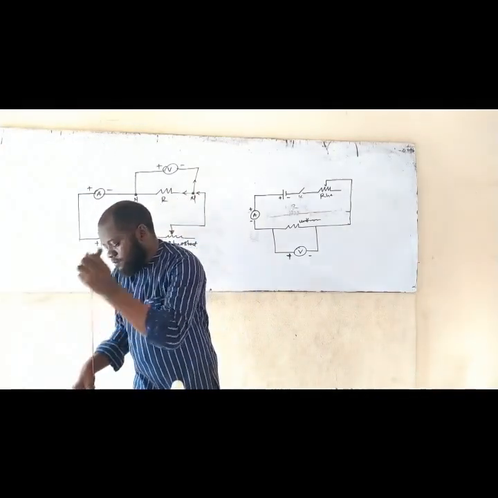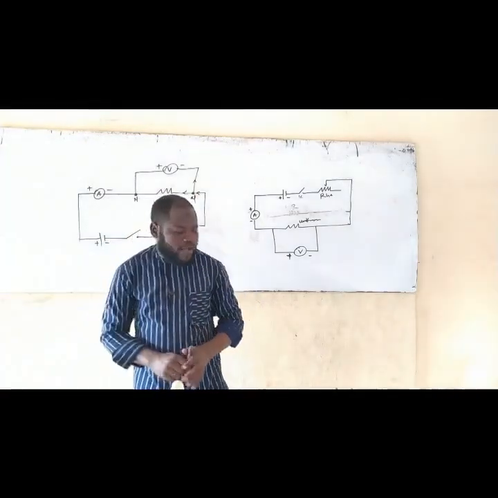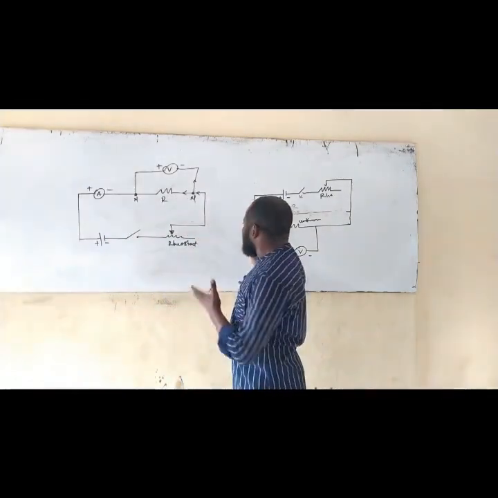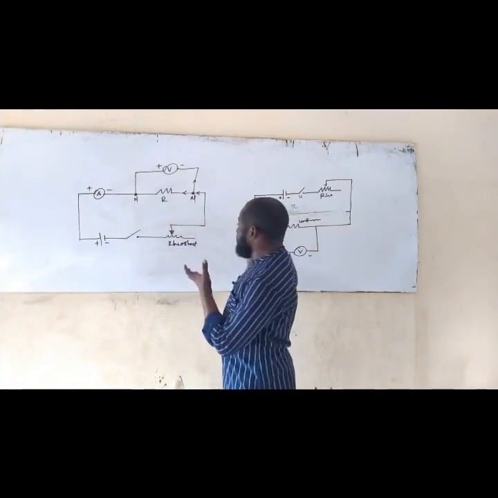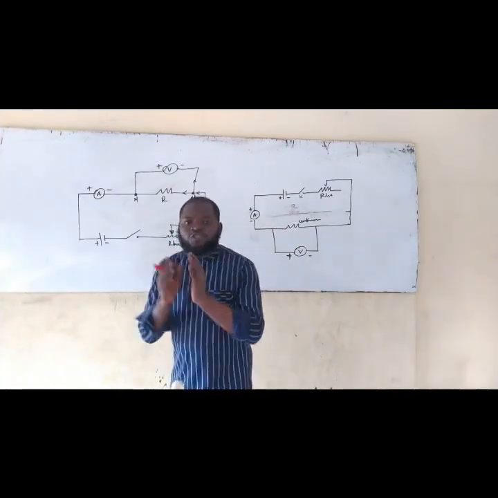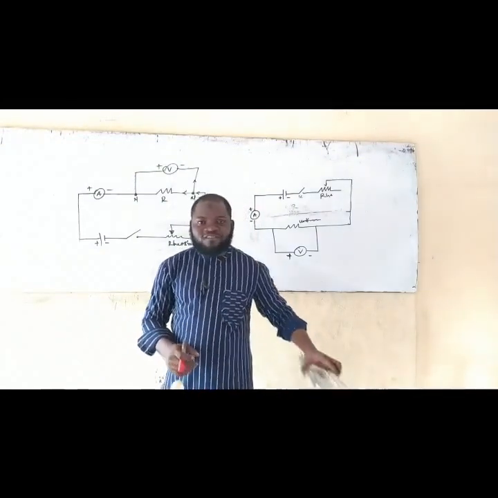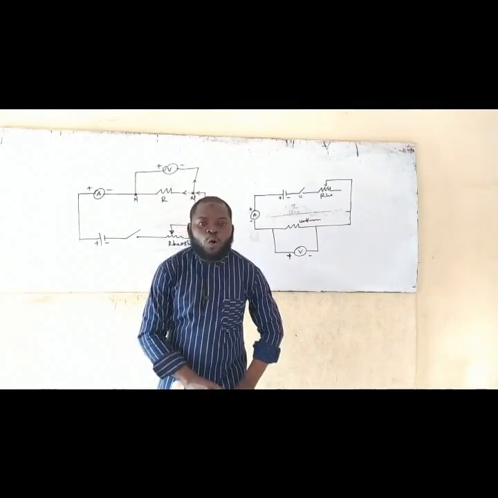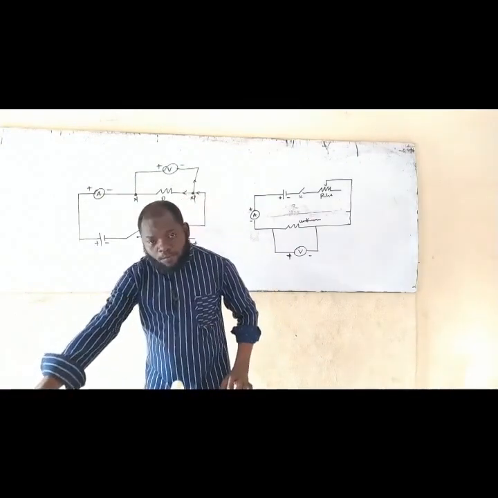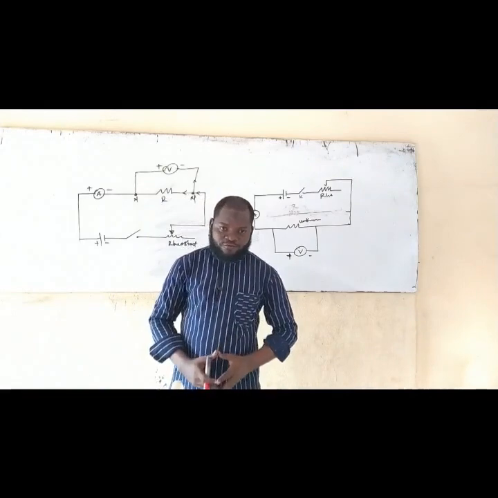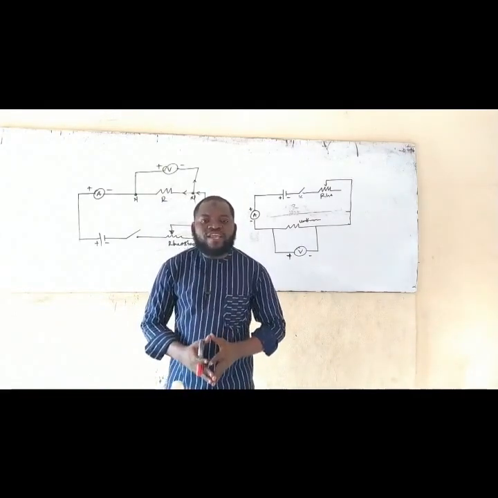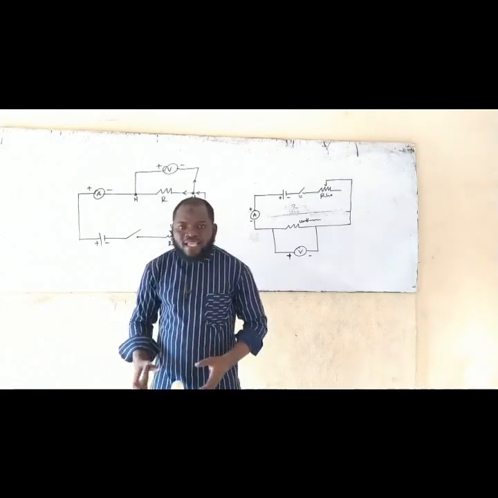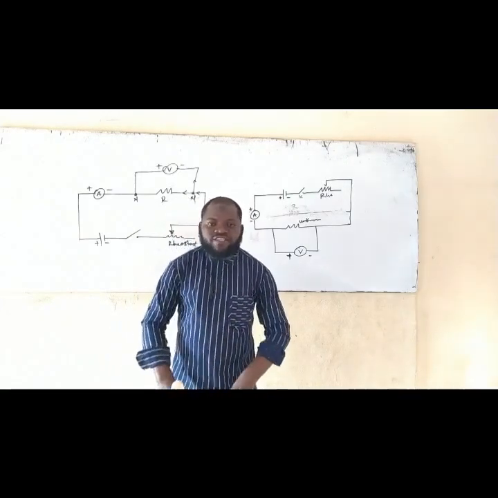Now, the last thing I'm going to talk about is the meter bridge. If you look at the circuit diagram I used as an example for you, there is no meter bridge there, and there is no jockey. Now, the examiner brings in the meter bridge because they don't want you to know directly that it is Ohm's law that they want you to prove. So they now want to bring in another factor that you need to consider. Why are they bringing in another factor, which is the meter bridge?